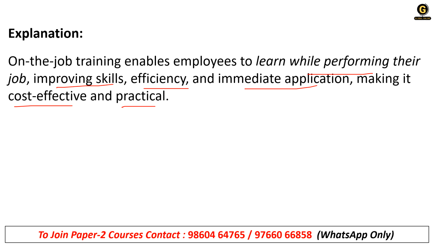Okay, so for example, there is a developer who is working in a company, but now AI has emerged, correct? So along with doing the job, he will understand AI. Okay, that training will be given to that developer. That is called on the job training.